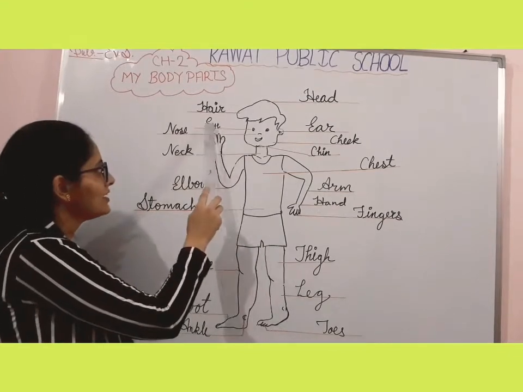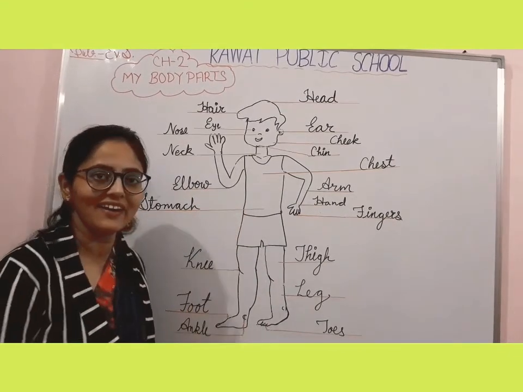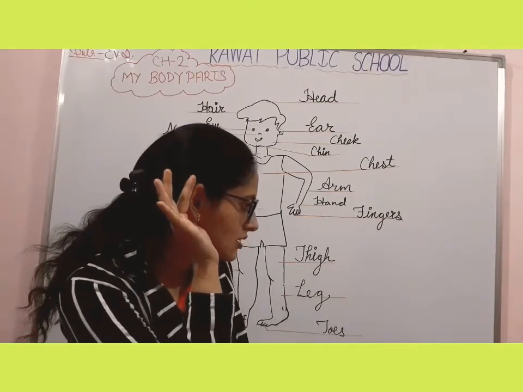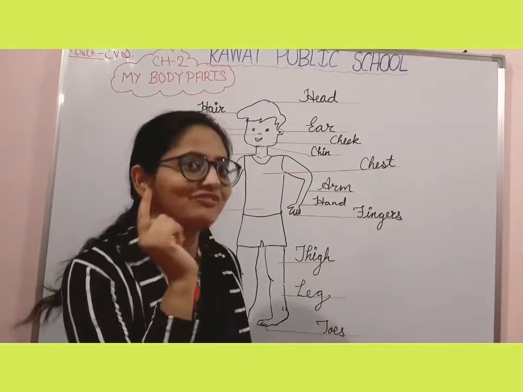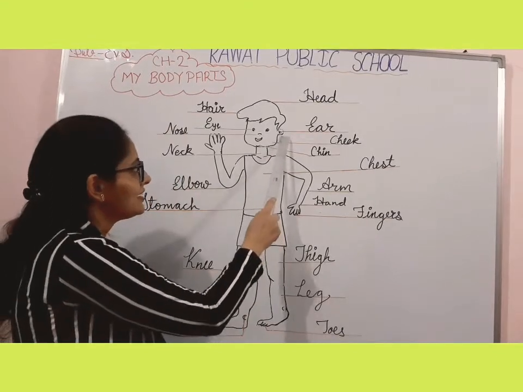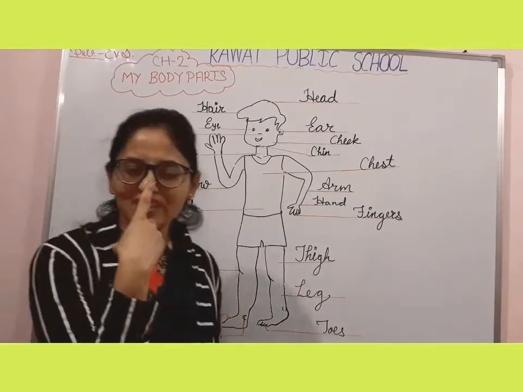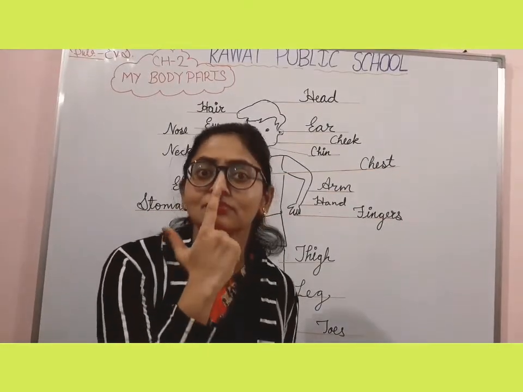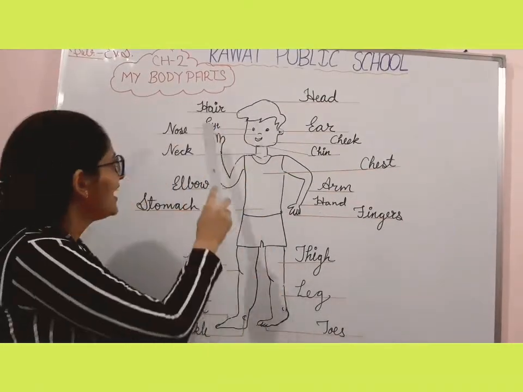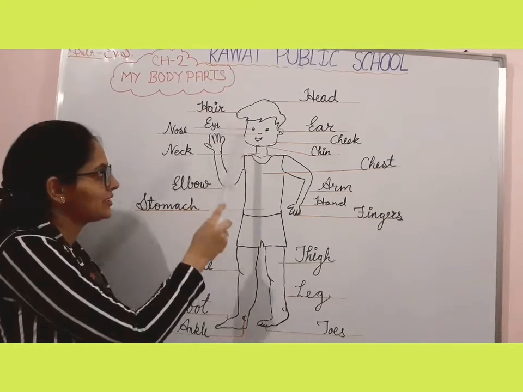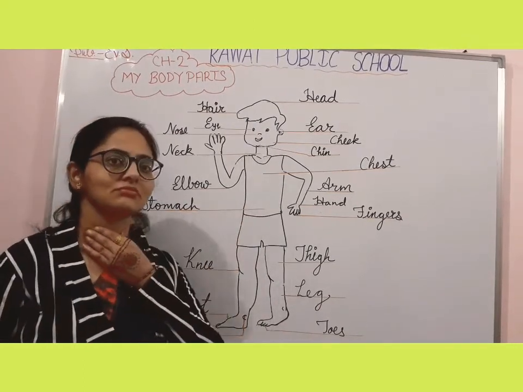Eyes. E-Y-E-S. What is this? Yes. What is this? Very good. E-A-R, ear. Then what is this? Nose. N-O-S-E, nose.